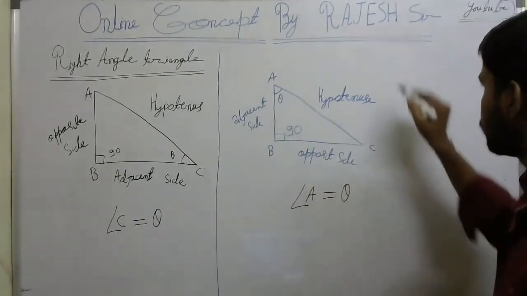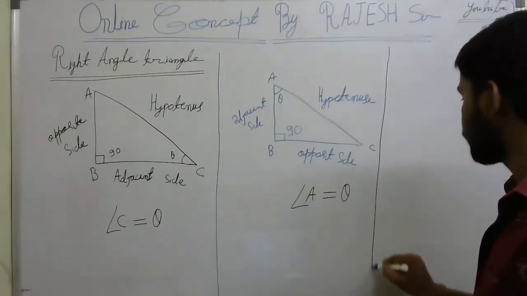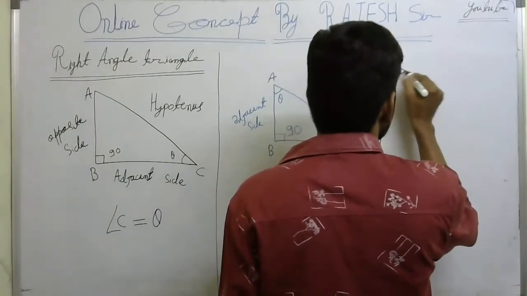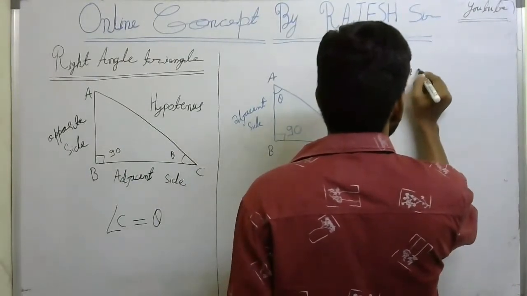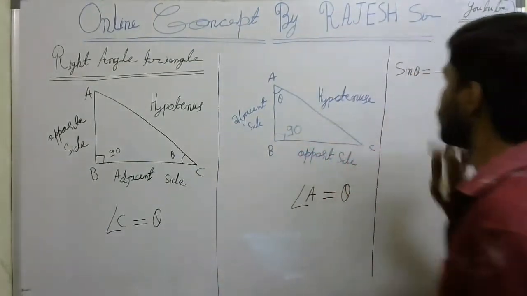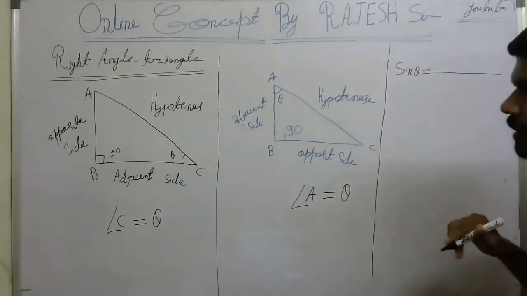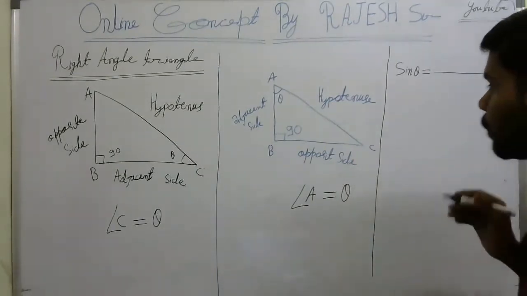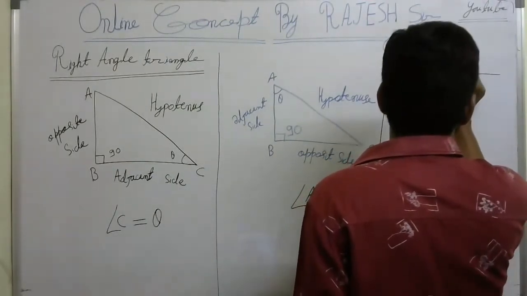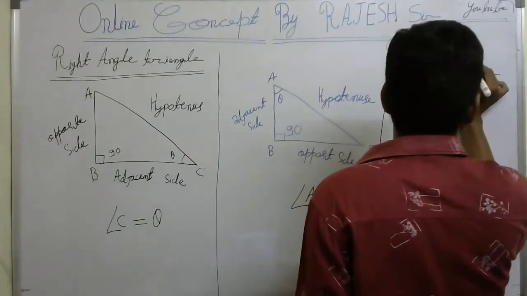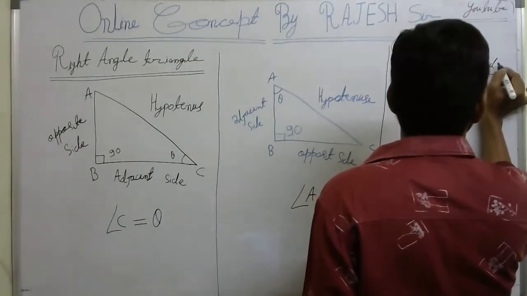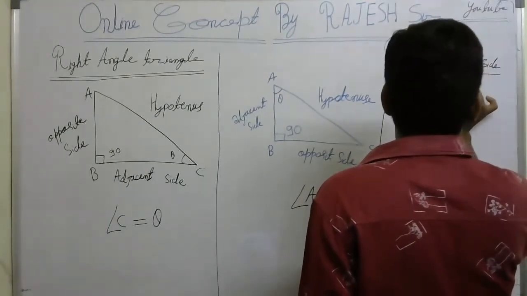Same case. Now we have to write about sine theta. What about sine theta? Sine theta is equal to what? We know the formula: sine theta is equal to opposite side by hypotenuse.